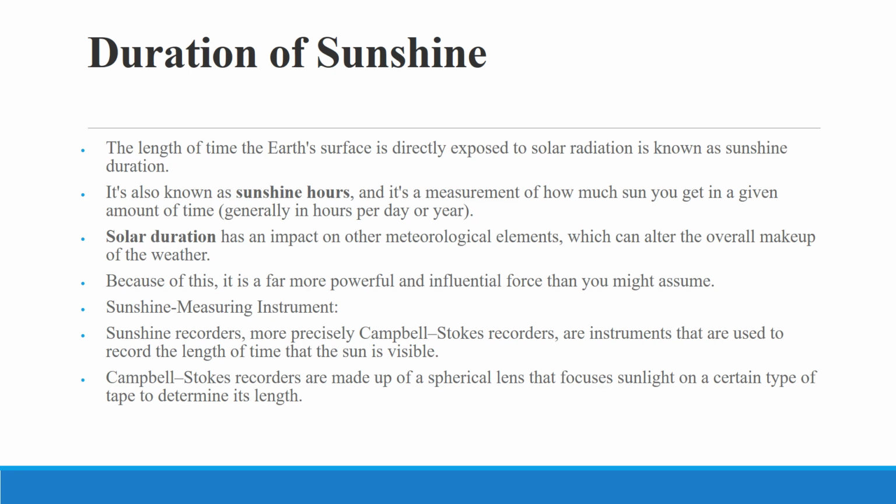Sunshine measuring instrument. Sunshine recorders, more precisely Campbell-Stokes recorders, are instruments that are used to record the length of time that the sun is visible. Campbell-Stokes recorders are made up of a spherical lens that focuses sunlight on a certain type of tape to determine its length. And that's the end of our topic.